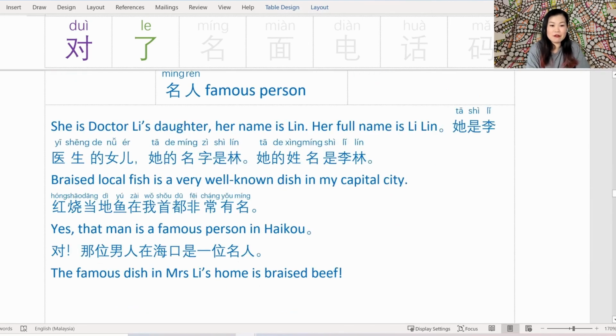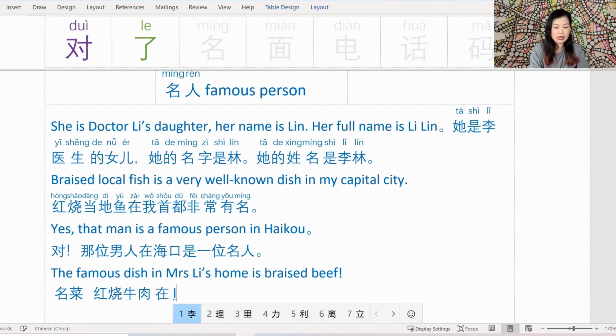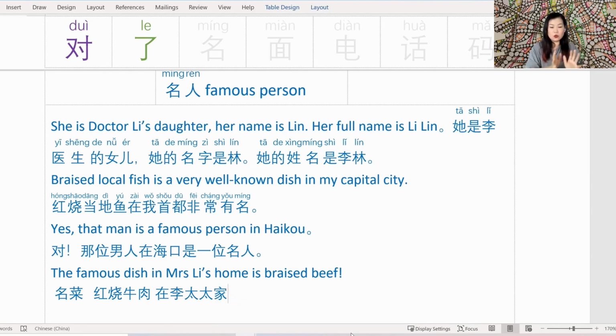Next one is my favorite, which is 名菜. In Mrs. Lee's home, the most famous dish that they have at home is, of course, the braised beef. The way to translate this into 中文, I'm taking some time to process because I know I can't translate it directly as it is. I gotta mush some things around. But let's just break it down a little bit. Firstly, I know famous dish 是名菜, and the famous dish in question is 红烧牛肉. And where is it famous? In 李太太's house. 李太太家. So I've got the 名菜, I've got the 红烧牛肉.